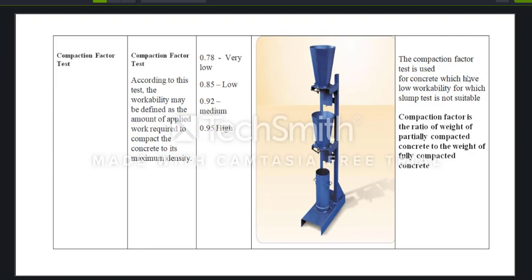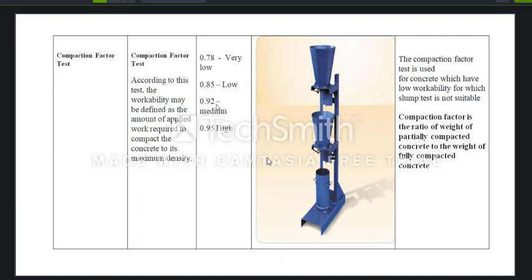Generally, the compaction factor test is used for concrete which has low workability, for which slump test is not suitable. Compaction factor is defined as the ratio of weight of partially compacted concrete to the weight of fully compacted concrete.